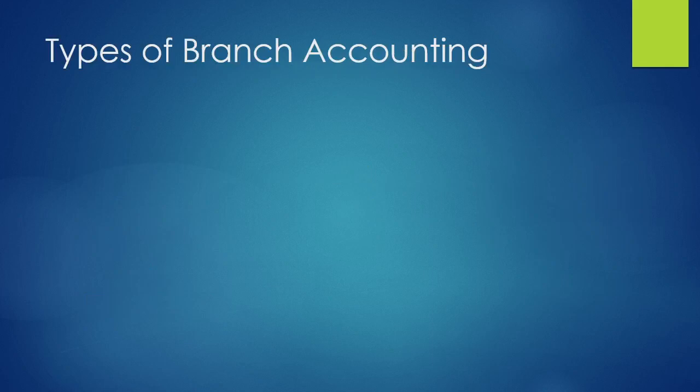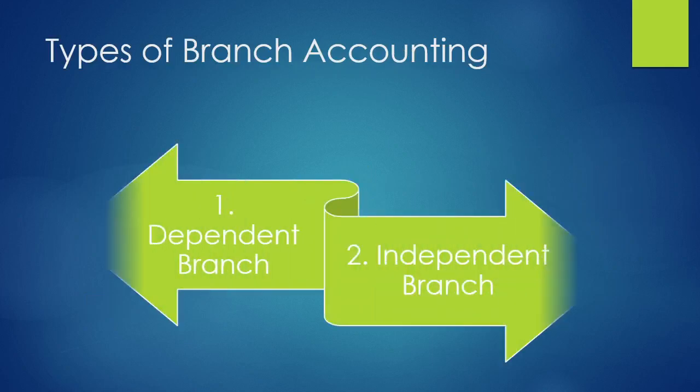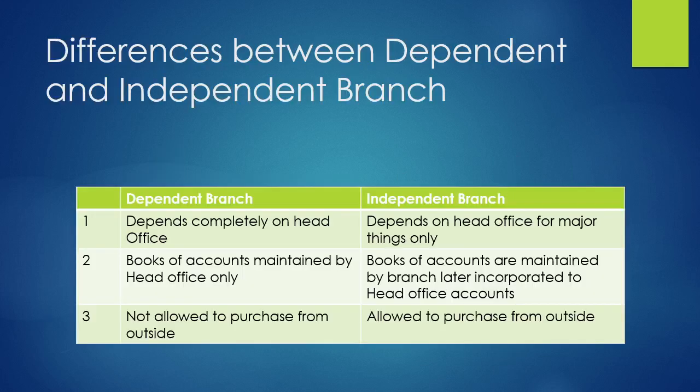Of course, we have seen two types of branches: the dependent branch and the independent branch. We have already completed the aspects regarding the dependent branch, which is completely dependent on the head office. The second part is the independent branch. In today's class, we are going to focus on this concept, the independent branch. Before going further, let us look at some differences between dependent and independent branch.